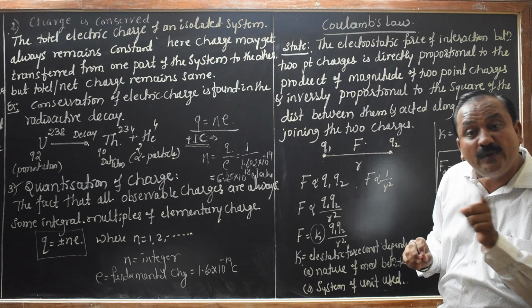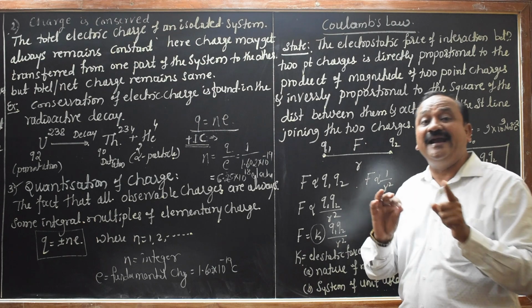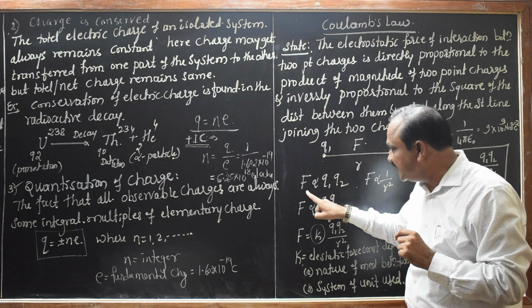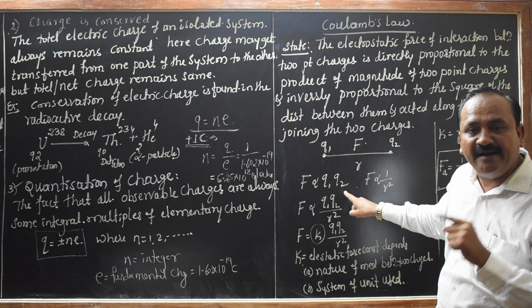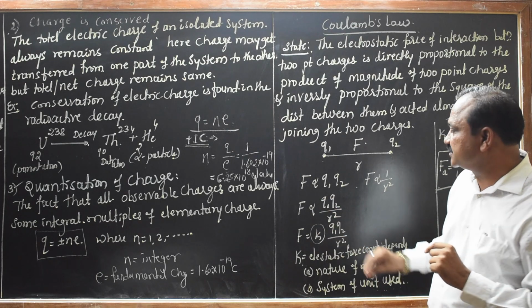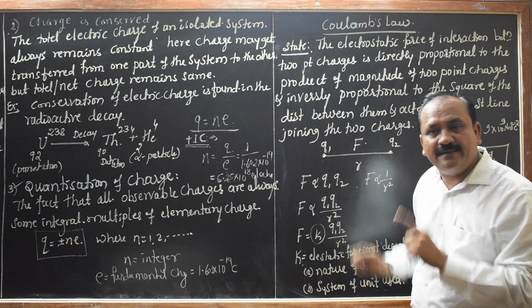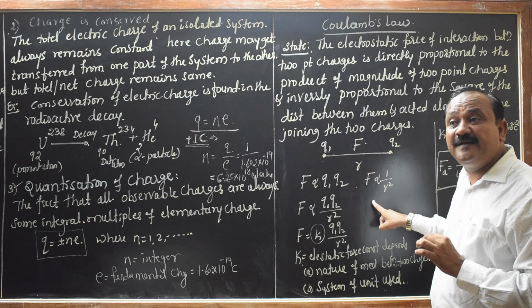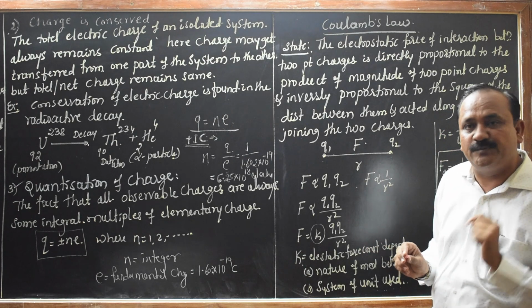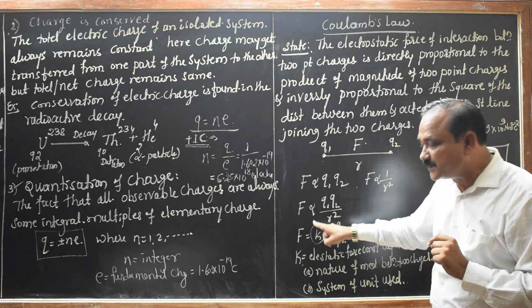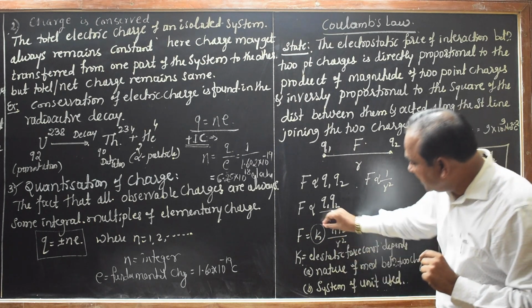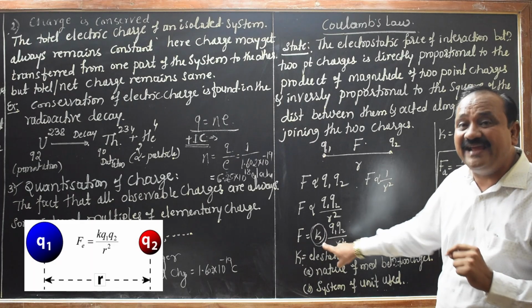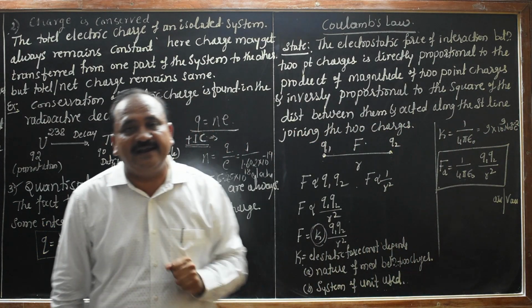So that force of interaction, how is it related to the charges? Yes, it should be related. How? It is directly proportional to the product of the magnitudes of those two charges. F is directly proportional to Q1 and Q2. F is inversely proportional to the square of the distance between them. That distance is r. So F is proportional to Q1 Q2 divided by r square, where F equals K into Q1 Q2 divided by r square. Say K is the constant of proportionality.